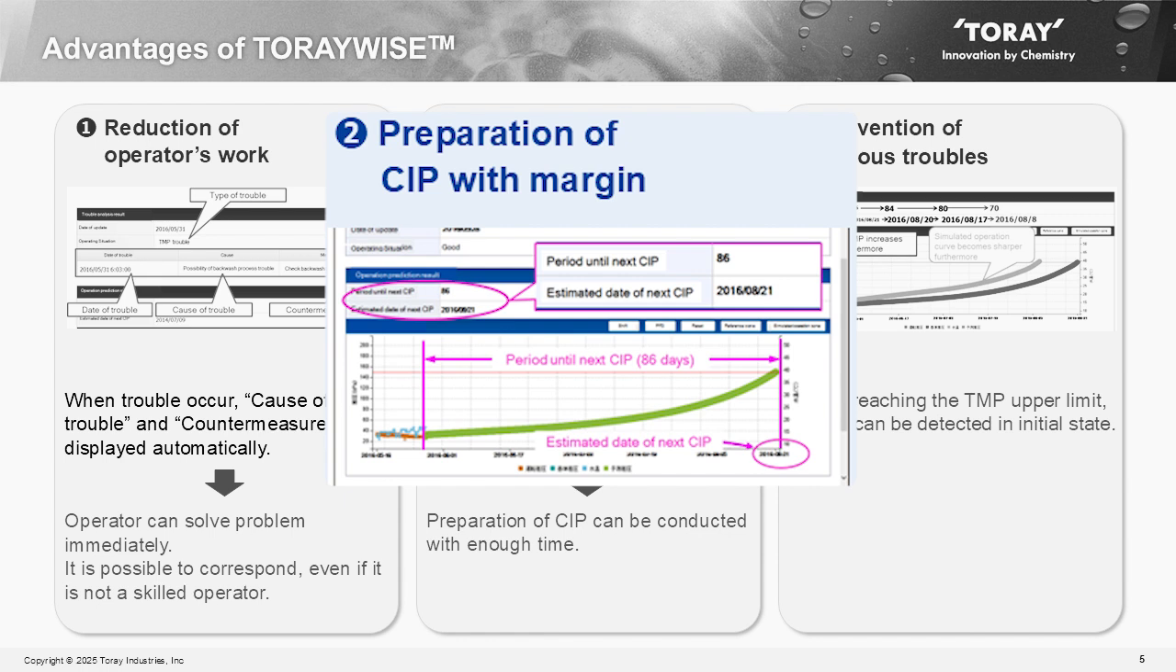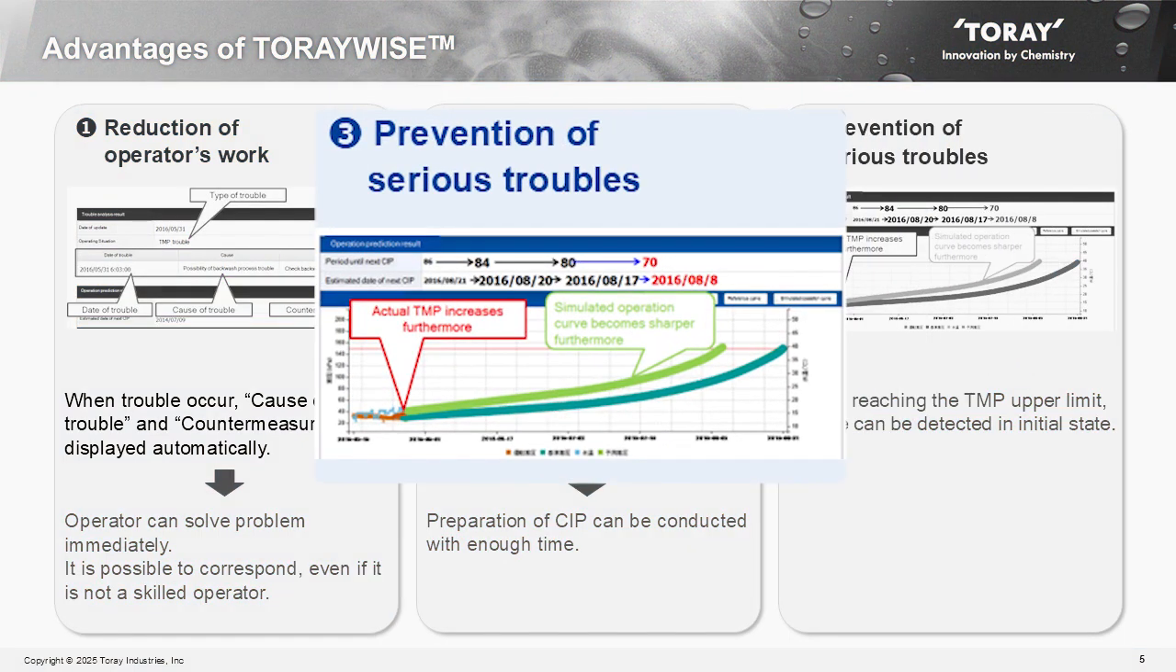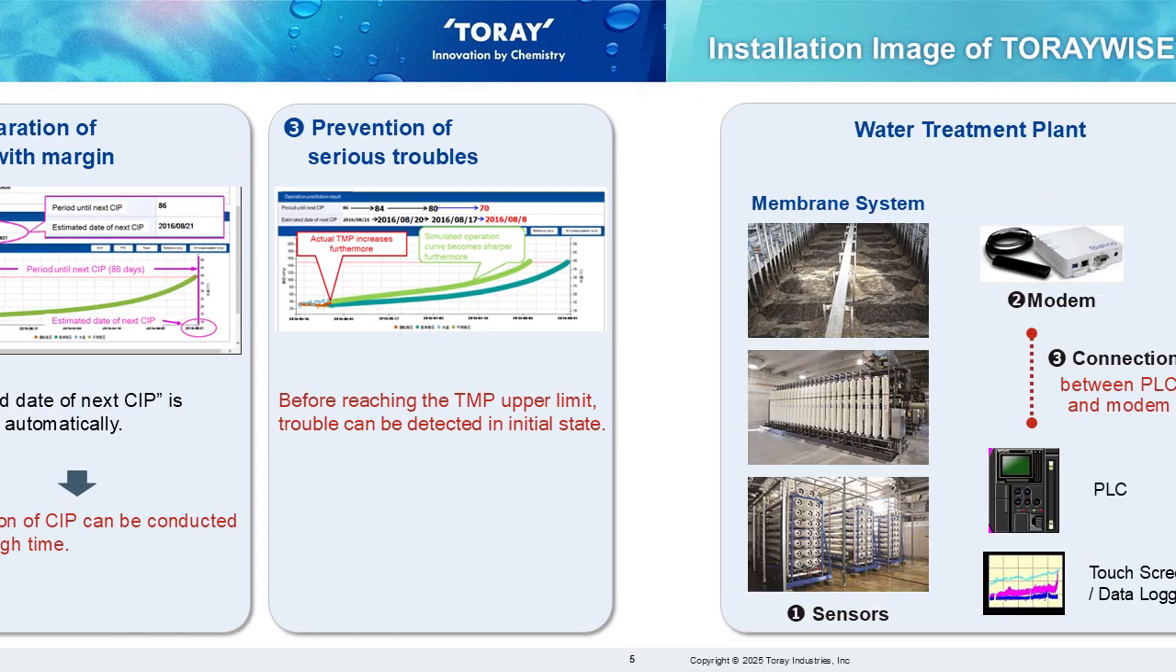Second is the preparation of CIP with margin. Estimated date of next CIP is displayed automatically. So the preparation of CIP can be conducted within a certain amount of time. Third is the prevention of serious troubles. TORAYWISE analyzes operation data every 30 minutes. Before reaching the TMP upper limit, the operator can detect the trouble in the initial state.